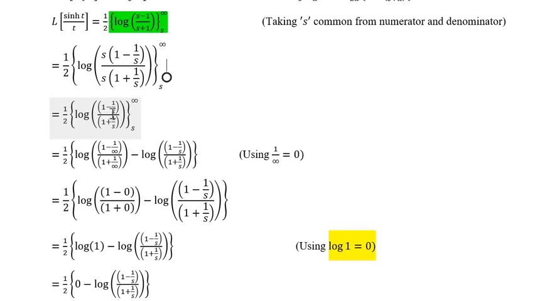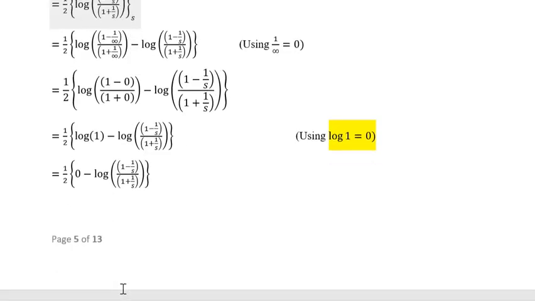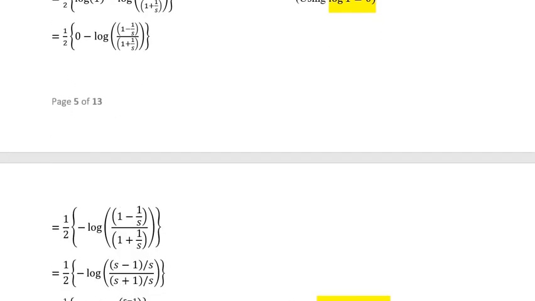And for the lower limit, s remains s. So this remains the same. Log of 1 is 0 minus log of this. So again, if I take cross multiplication, it is s minus 1 upon s and s plus 1 upon s.